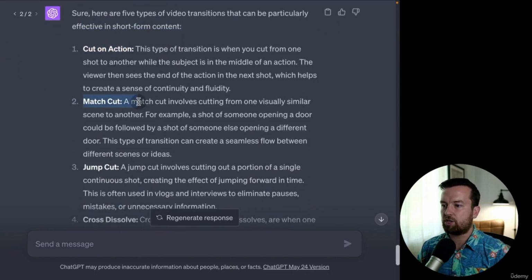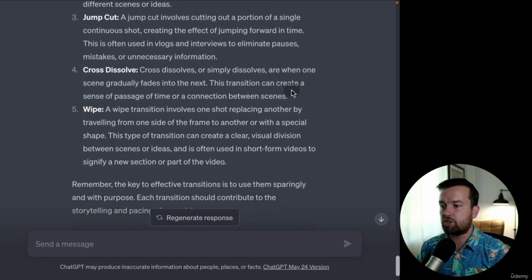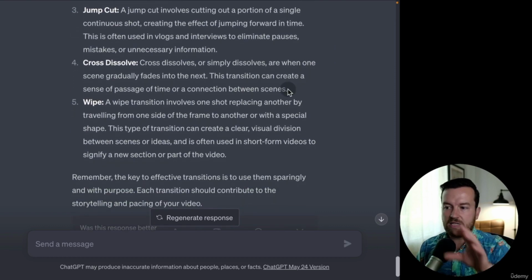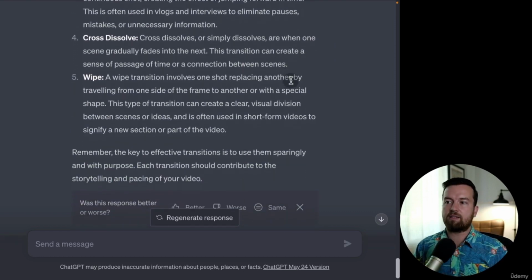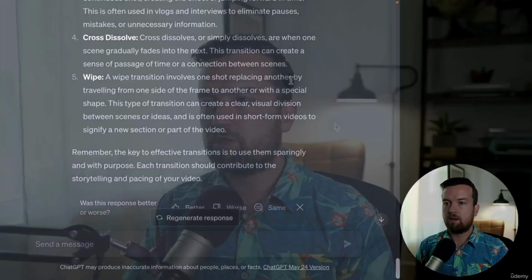Cut on action, match cut, jump cut, cross dissolve, wipe. Very similar to general transitions, but still diving deeper and deeper with the analysis to help me understand what my next YouTube videos can be. So this really helps me to understand where my channel is and where I should take it from here.